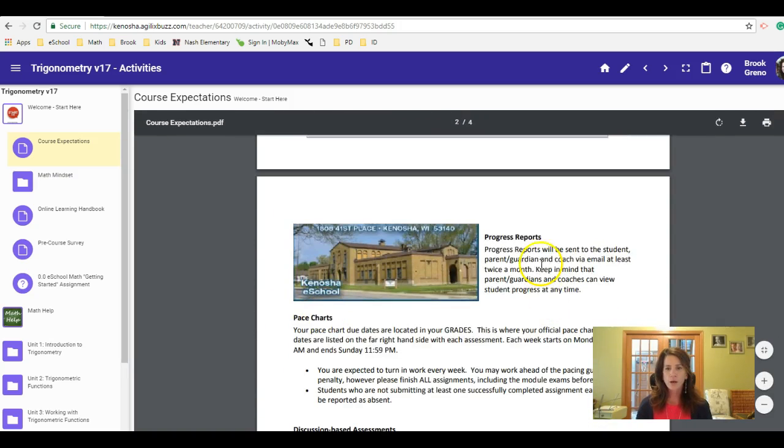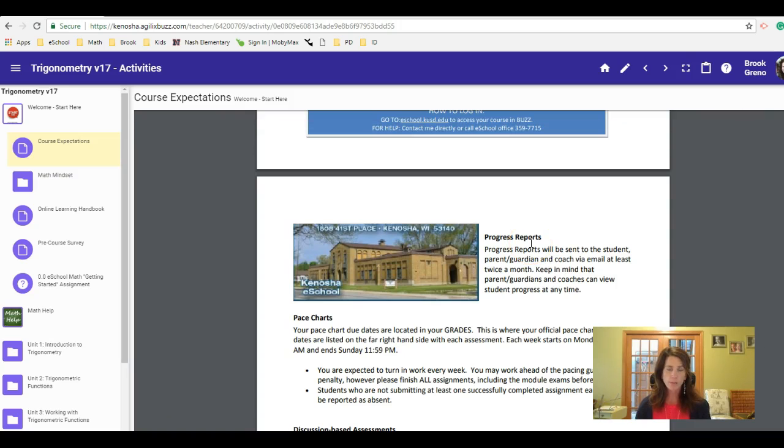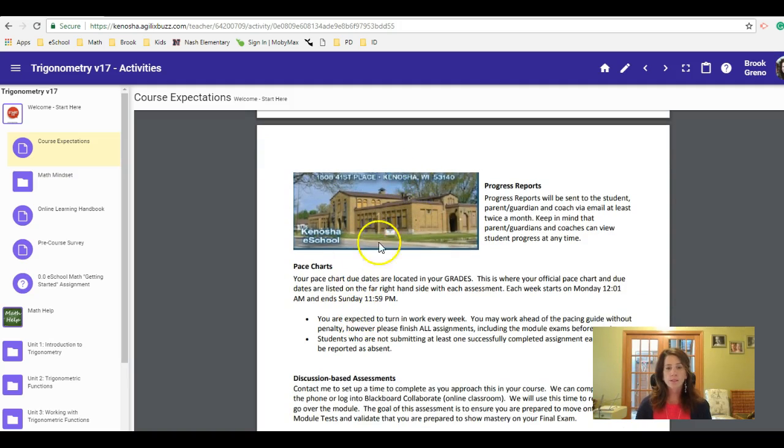As I scroll down, I touch base in the course expectations about progress reports. Those are emailed out to you and your parents on a regular basis. This is actually Kenosha eSchool. If you haven't seen it, this will be where any tests you have to take at eSchool will be done here in our lab in a proctored setting.